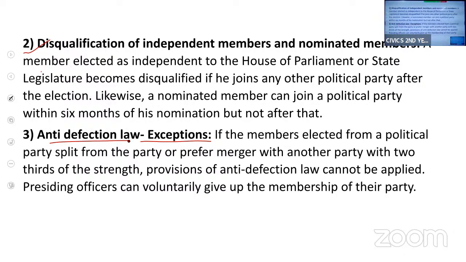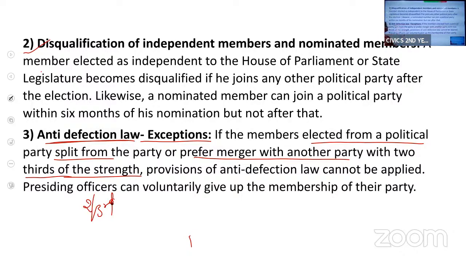If the members of an elected political party split from the party, if a few members contested the election, got elected, became members of the legislature, and now they are splitting from the party, they don't want to continue in the same party, or they prefer to merge with another party, then with 2/3 of the strength, if 2/3 of the members of that party split and form a new party, or merge with some other party, then this anti-defection law is not applicable.